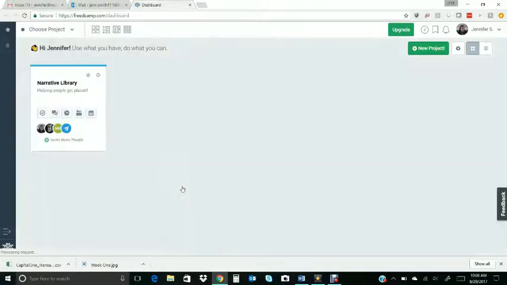And you'll notice that there's only one box here that says Narrative Library. This is an individual project. One of the reasons I wanted to use this system is that over time we may have multiple projects going on at a certain time, so those would all be listed out here. If you're helping with a specific social media initiative or a newsletter or anything like that, we'll have separate projects. So for now, just go ahead and click on Narrative Library.